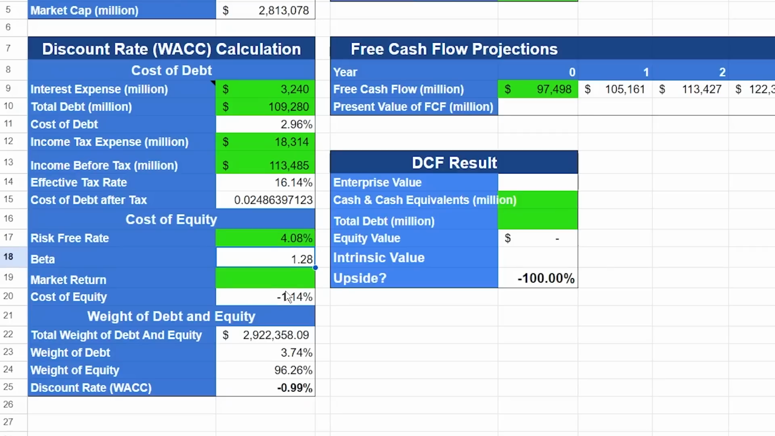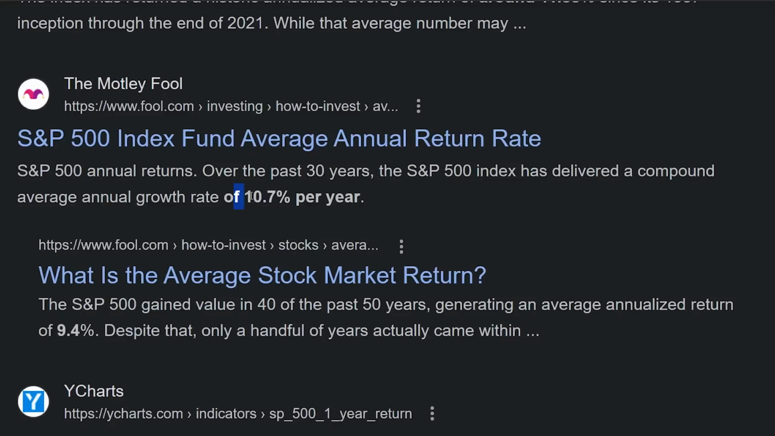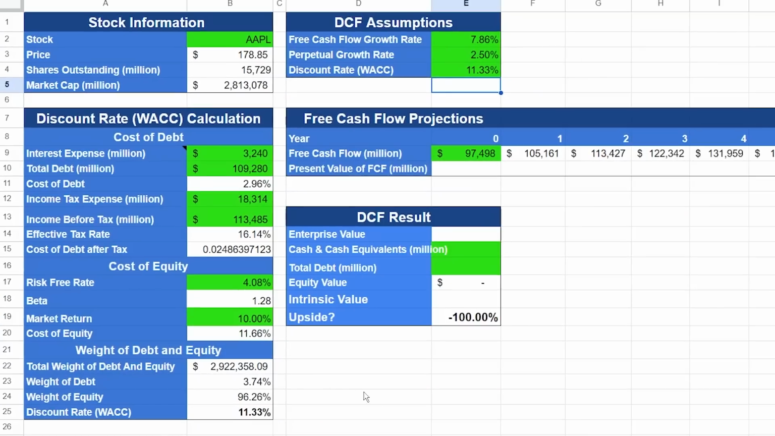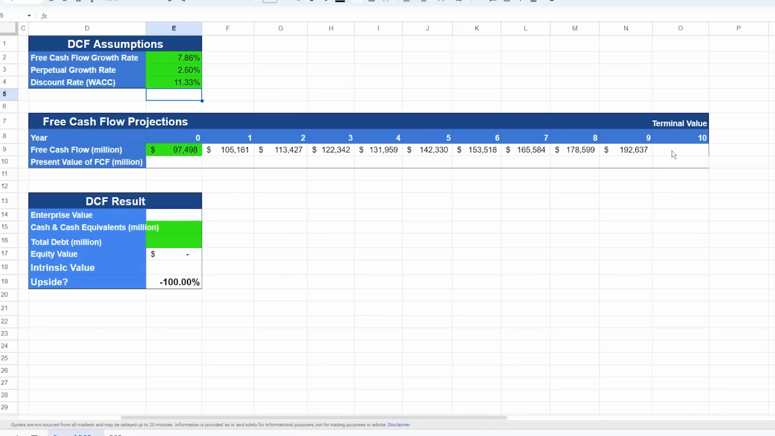Finally, the market return is just what's the return that you'll be expecting to get from the market. The S&P 500 has historically returned about 10%, so I'll just put it as 10%. And with that, we have gotten the discount rate and is now ready to calculate the terminal value.